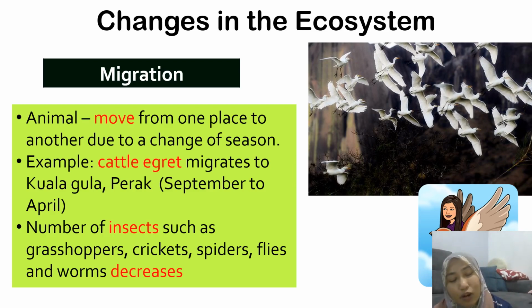For example, grasshoppers, crickets, spiders, flies, and also worms will decrease. Why? Because these groups of birds will eat these insects. So the number of insects at Perak will decrease.